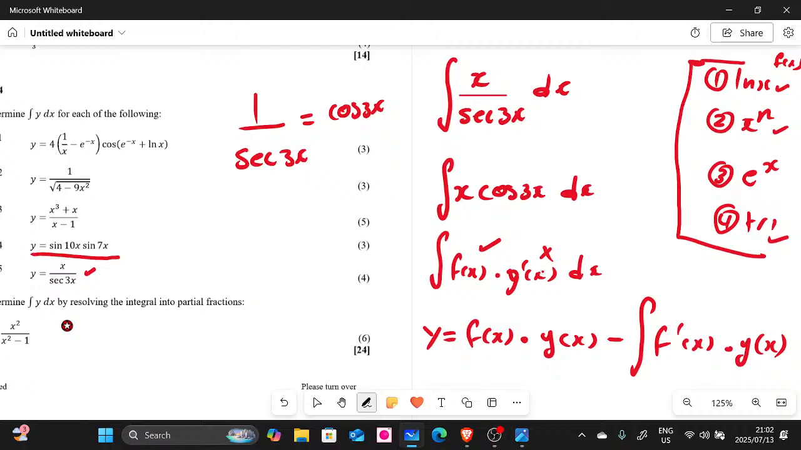So you have to choose which one is going to be your f of x here, which one is going to be your g of x. By looking at our priority list, this list here, our f of x here is going to be x. And then our g of x prime is going to be cos. So from there, we need to apply this formula. So let me just create the space there.